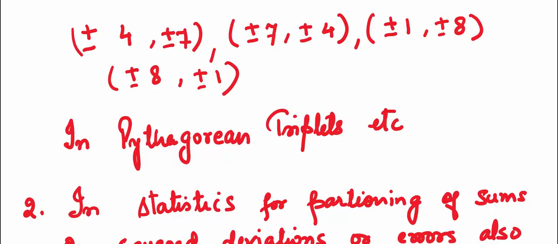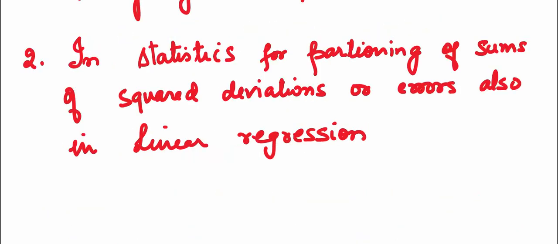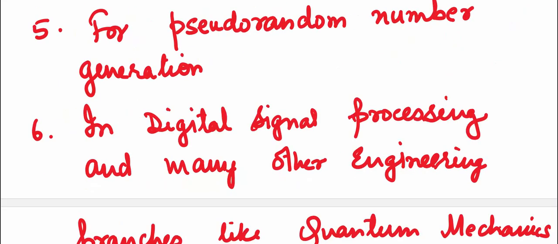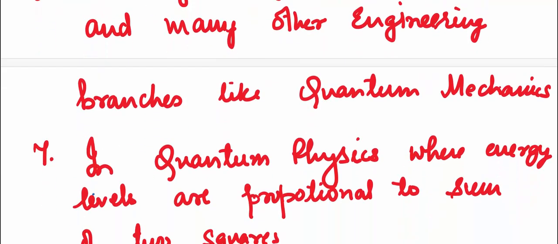We also use them in Pythagorean triplets. In statistics, we use them for partitioning of sums of squared deviations or errors, also in linear regression. In primality testing, as all primes p congruent to 1 mod 4 can be written as a sum of two squares. In cryptography, algorithms use them for pseudo random number generation, in digital signal processing, and many other engineering branches like quantum mechanics.